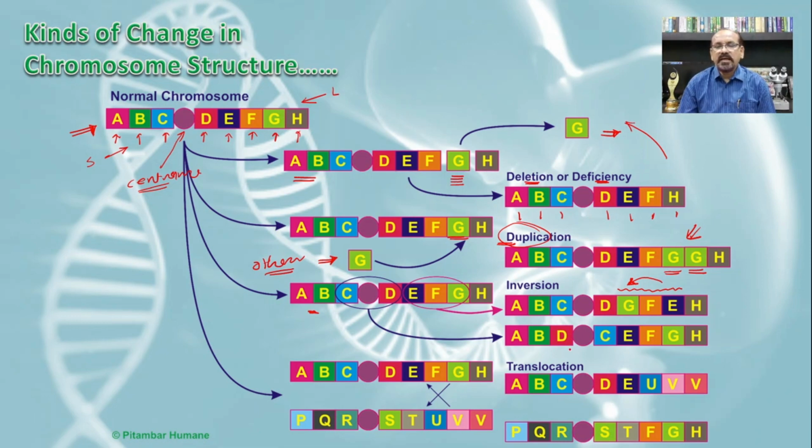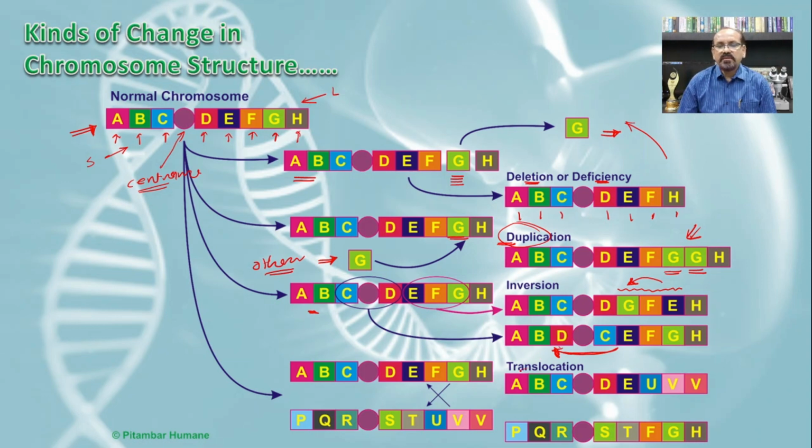While in another one, that is D and C, this is also in a reverse condition. One type of inversion does not involve the centromere, and the second type includes the centromere. On that basis, again there are two types, that is paracentric inversion and pericentric inversion. We will see them in the upcoming slides.